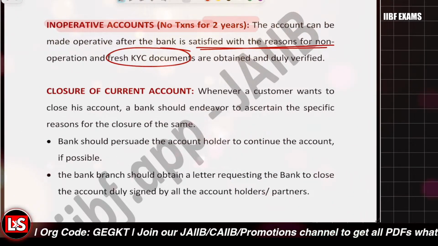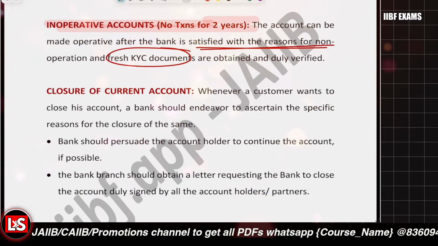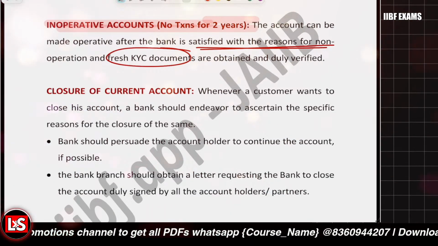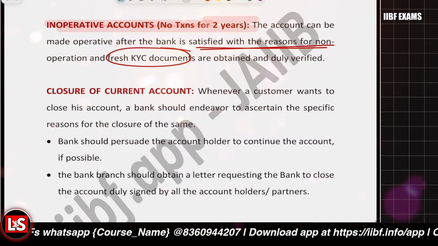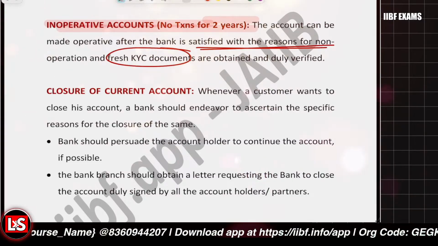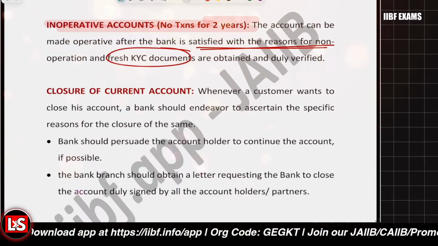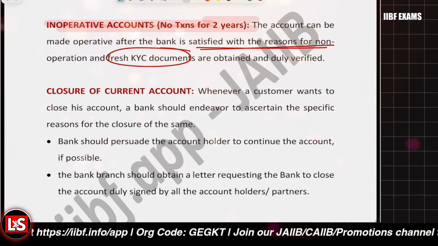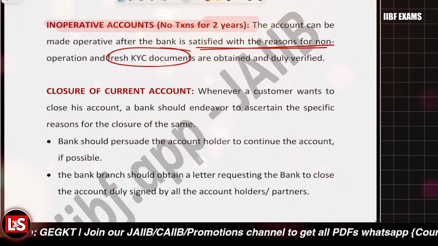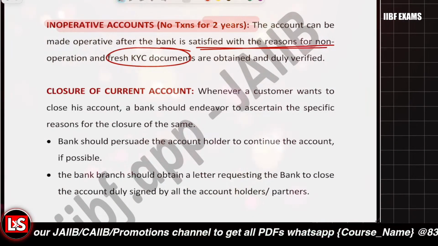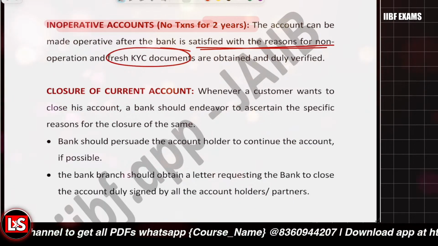And what do you mean by dormant accounts? Now, you should know the difference between inoperative accounts and dormant accounts. That's very important. For inoperative accounts, I've already told you that when there is no customer-initiated transaction for a continuous period of 2 years, then those are said to be inoperative accounts. Interest credited by the bank, service charges debited by the bank, auto debits by the bank, those are not considered to be transactions, right?